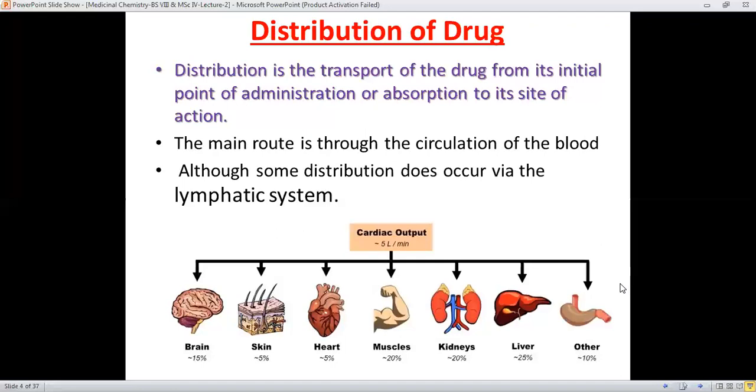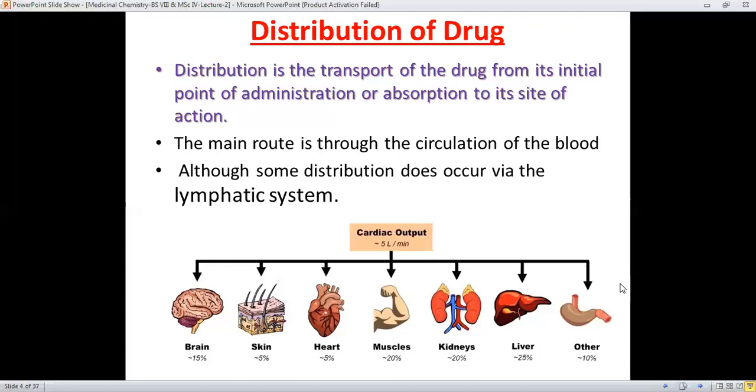It means that a drug which is absorbed in the bloodstream from the gastrointestinal tract, or which may also be administered in the form of injection, must go towards its site of action in order to show its pharmaceutical effect, because the main target of a drug is its receptor or site of action, for which the drug has been synthesized or formulated and then administered in the body, which may be suffering from a certain type of ailment.